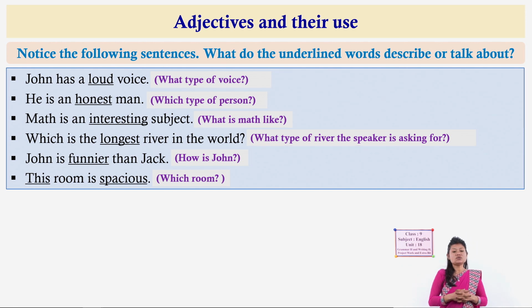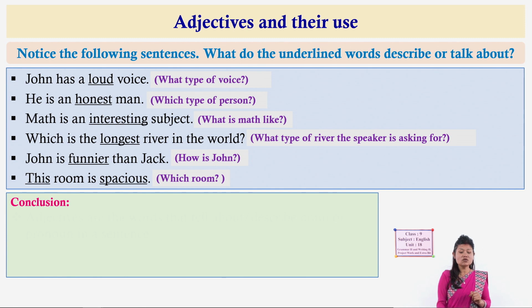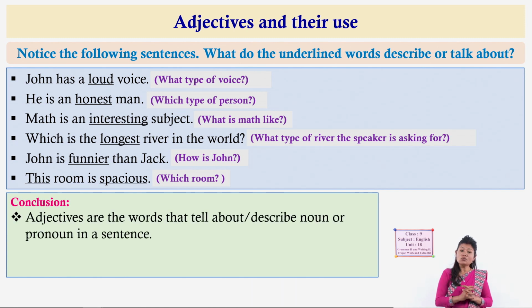So, what did you understand from these examples, dear students? In conclusion we can say all these underlined words are called adjectives, and adjectives are those words which tell about or describe the noun or pronoun, the subject of the sentence.